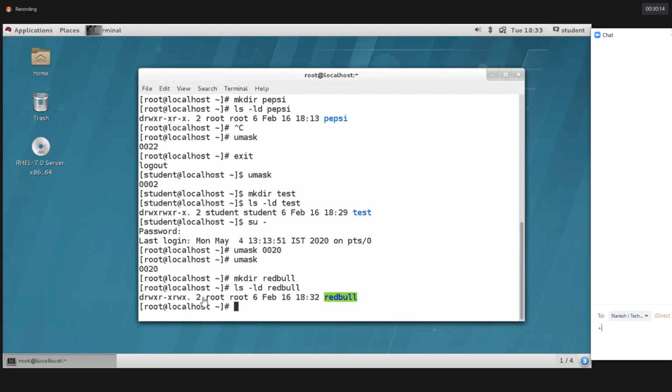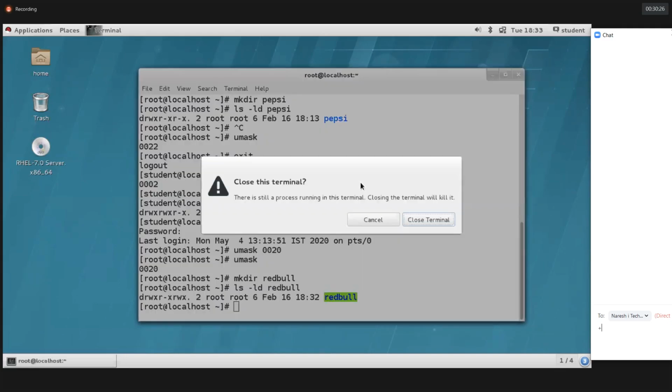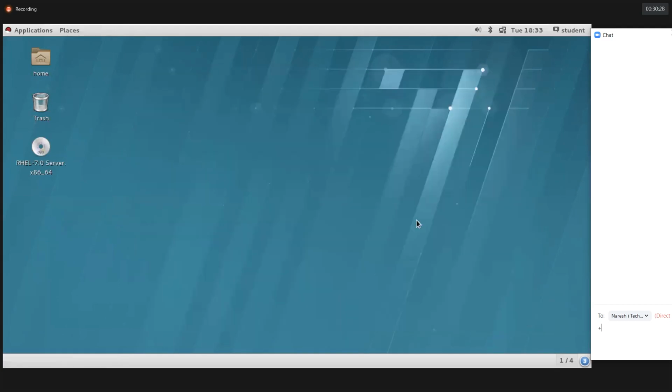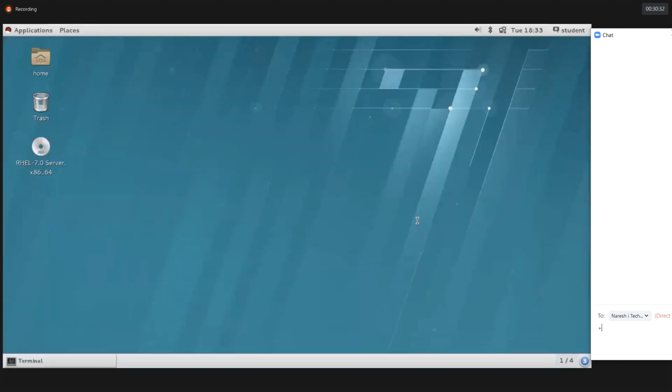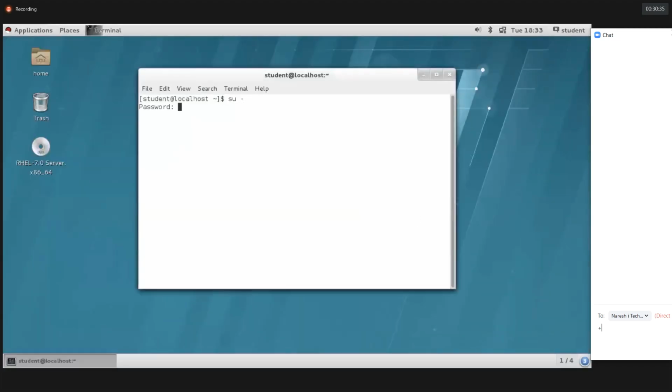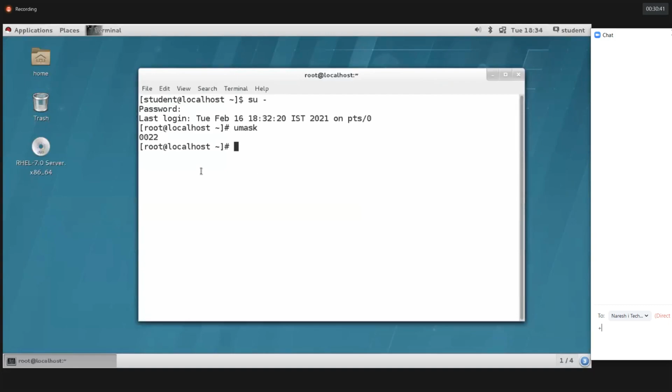Guys, umask is a command to change the UMask value temporarily, not permanently. Not permanently. So if you close the terminal, automatically you're going to lose your current UMask value and you will get the previous UMask value. So let's see the issue. Log in as a root user. Let's check the UMask value for the root user. See. Got it?